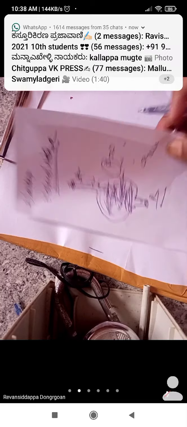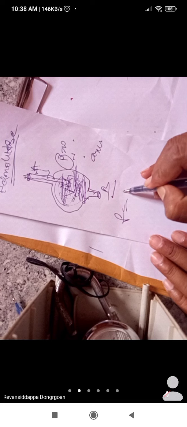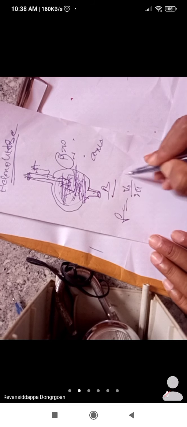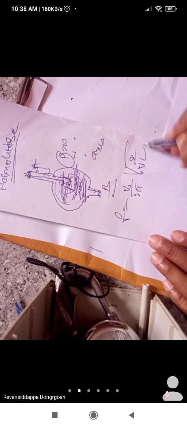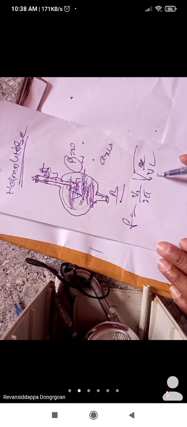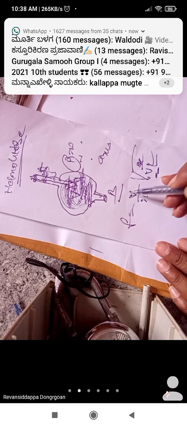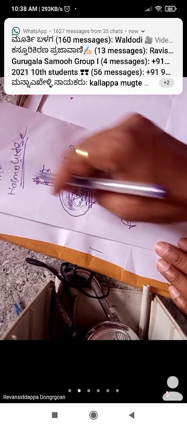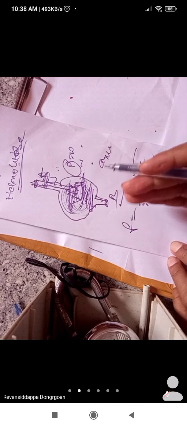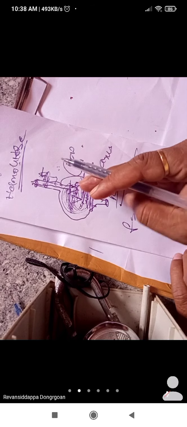The resonance frequency can be obtained by the formula Vs divided by 2 pi times the square root of A by VL. A is the cross section of the neck, V is the volume of the box or the vessel, L is the length of the neck, and Vs is the speed of sound in the air. In this way you need to describe the Helmholtz resonator for 5 marks.